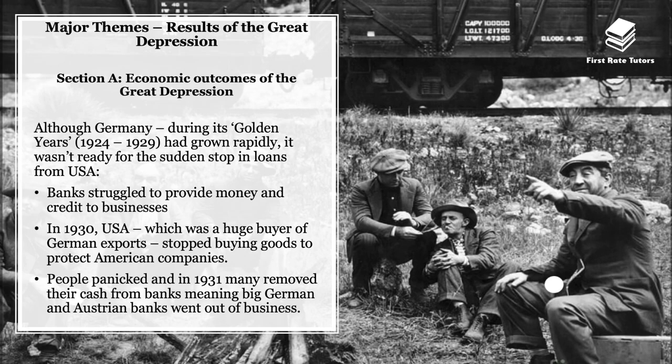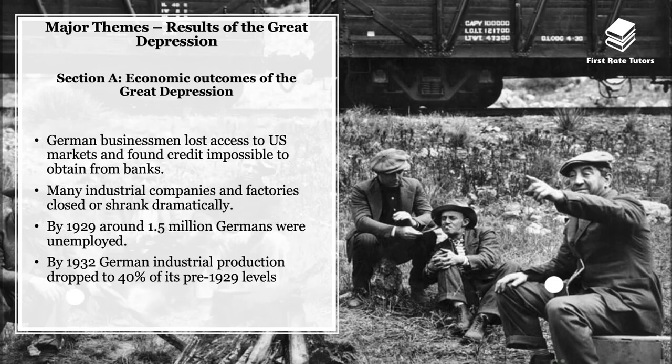And lots of German people panicked, and in 1931 many removed their cash from banks, meaning big German and Austrian banks went out of business virtually overnight. Also, lots of German businessmen lost access to US markets as a result, and they found credit, which is essentially money given in advance by a bank, impossible to obtain because these are the very same banks that went out of business. Also, many industrial companies and factories closed or shrank dramatically.